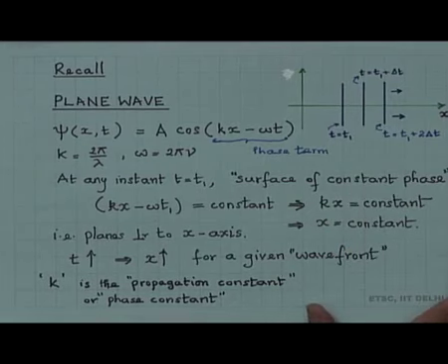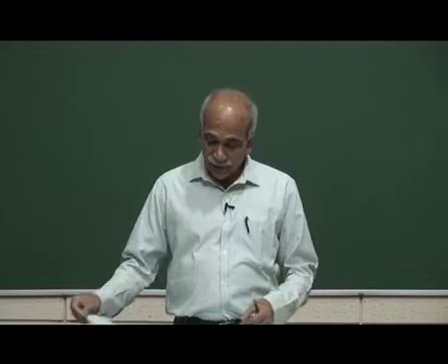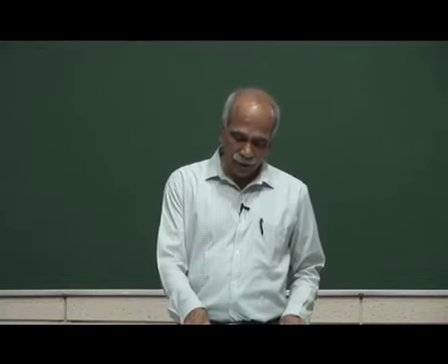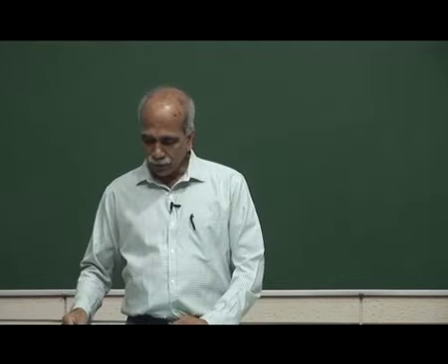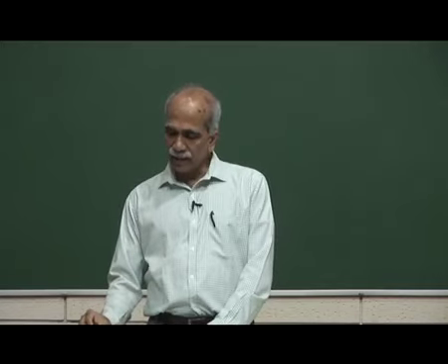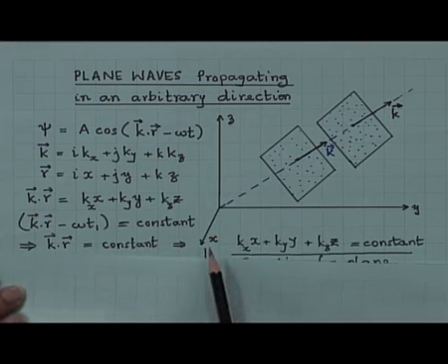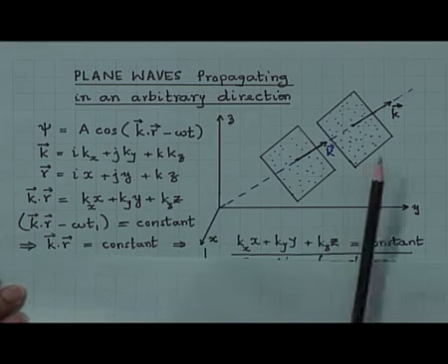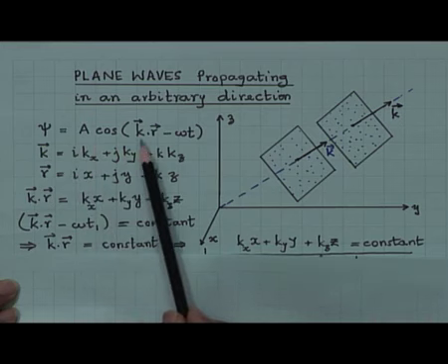What about waves propagating in an arbitrary direction k? So, let us see waves propagating in an arbitrary direction k. So, here I have put waves propagating in an arbitrary direction k, that is k is here. So, x y z axis is shown. Such plane waves can be represented by psi is equal to A cos of k dot r minus omega t.